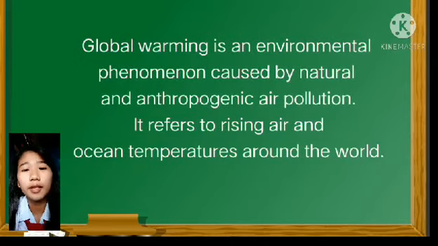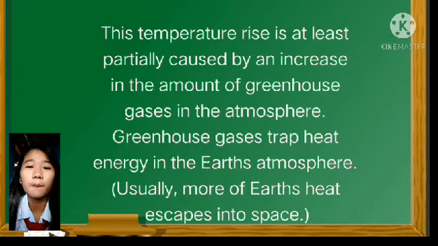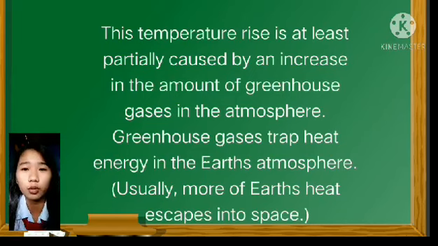Global warming is an environmental phenomenon caused by natural and anthropogenic air pollution. It refers to the rising of air and ocean temperatures around the world. This temperature rise is at least partially caused by an increase in the amount of greenhouse gases in the atmosphere. Greenhouse gases trap heat energy in the Earth's atmosphere. Usually, more of Earth's heat escapes into space.